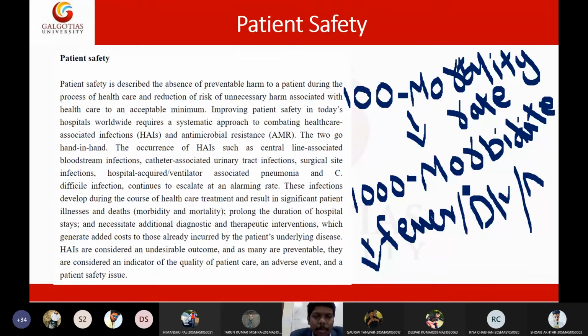So at least they are hoping that some two to three will survive for a long time. But today the mortality rate has been drastically reduced to 0.1%. Previously it was almost 20 to 27% mortality rate per year, but today it has been drastically reduced because of advancements in medical care and the knowledge we have acquired on cross infections. So by knowing all these things, we can really save patients' lives and people's lives.